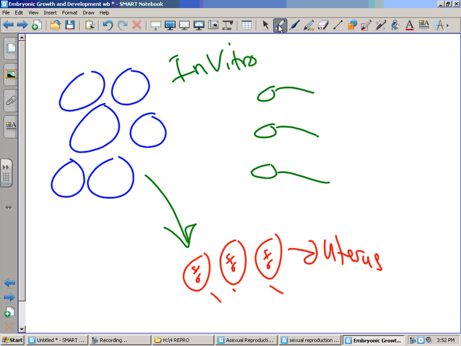And once again, that in a dish, that was a big deal when I was a kid. In vitro fertilization, they called it a test tube baby. Nowadays, it's just done all the time. People do it all the time. Very expensive.